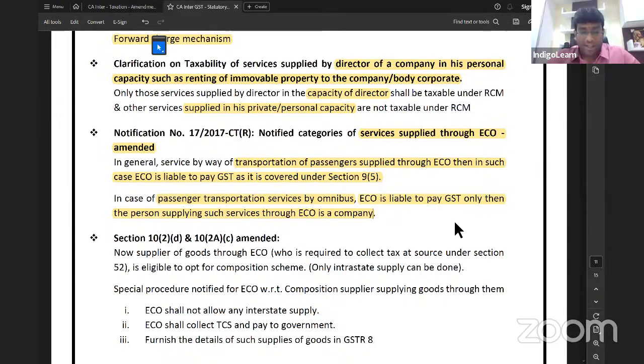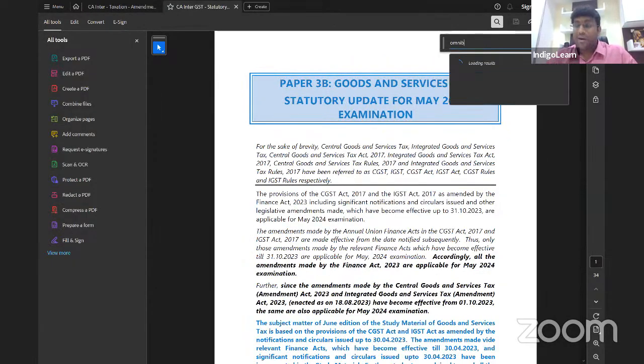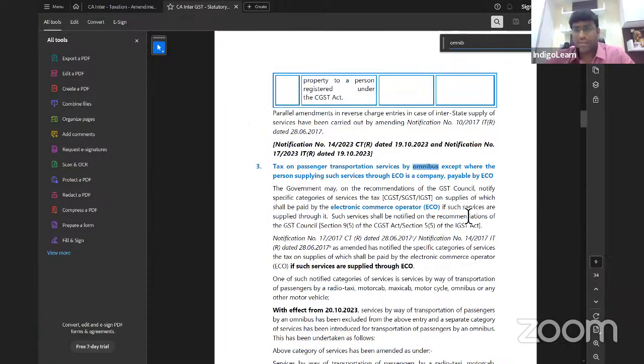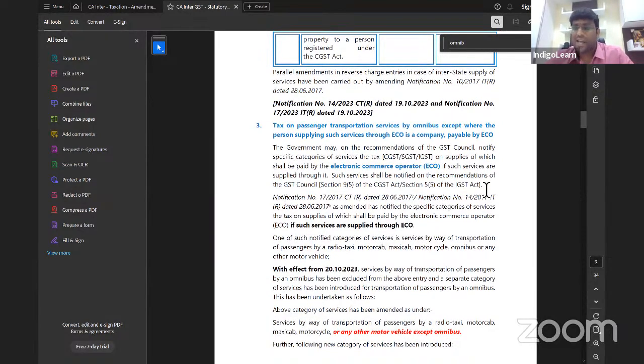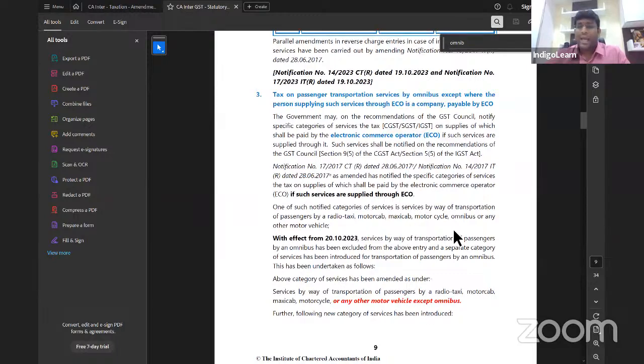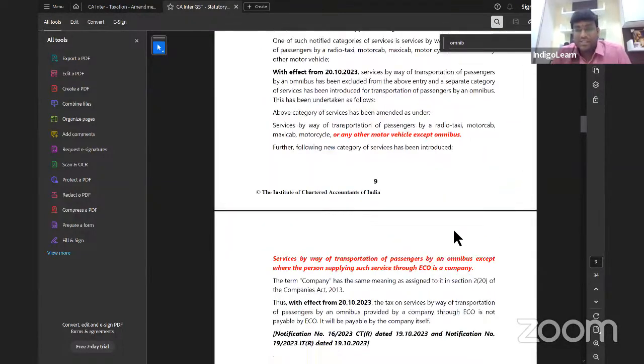So generally, what is the point, my dear friends? I repeat once again, please carefully listen. What is the concept normally? Normally, the concept is that in case of passenger transportation service through e-commerce operator, who is liable to pay GST is e-commerce operator. But what is the amendment they have done now? In case of transportation of passenger service by omnibus, who is liable to pay GST is that e-commerce operator is liable to pay GST.